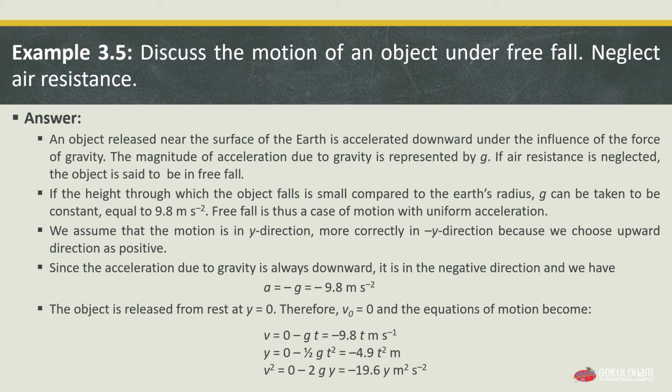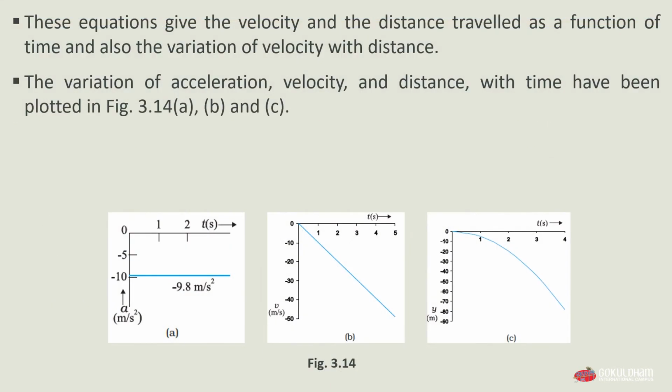These equations give the velocity and the distance traveled as a function of time, and also the variation of velocity with distance. The variation of acceleration, velocity and distance with time has been plotted in figure 3.14 a, b and c, as you can see.